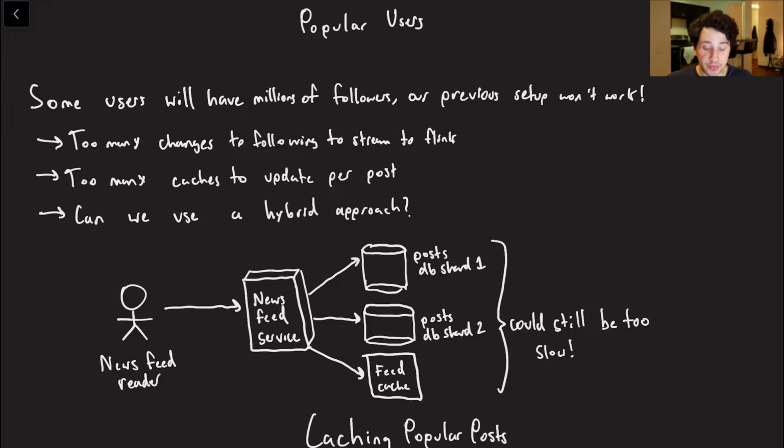However, we do come across one big problem, which is going to be popular users. So I did mention that some users are verified, and they're actually going to have millions of followers.